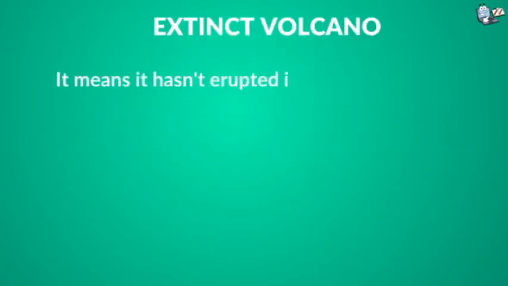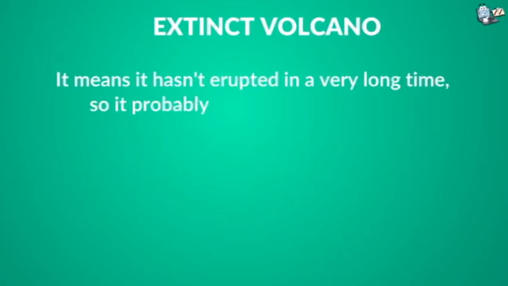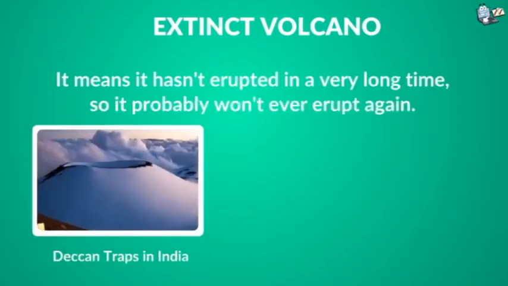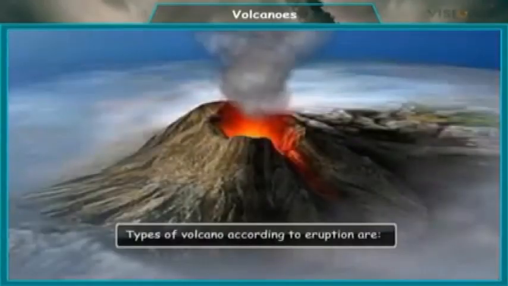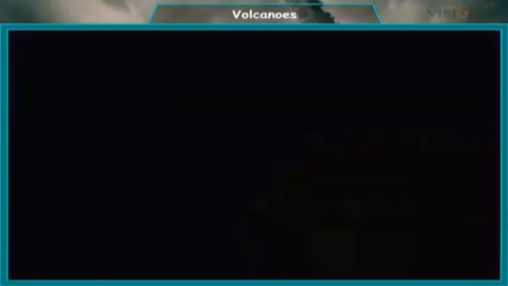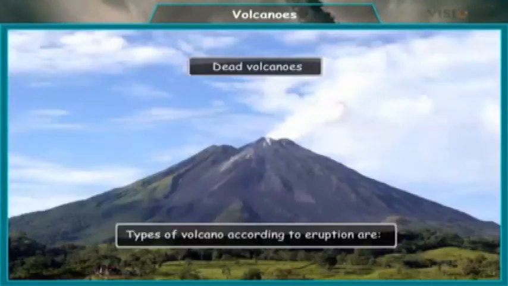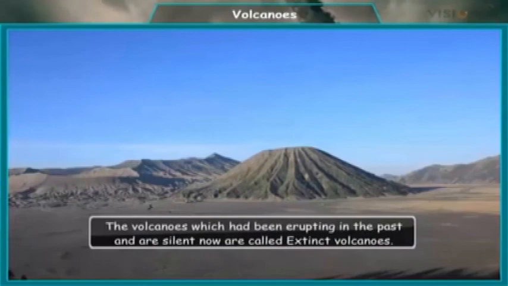Third, extinct volcano. It means it has not erupted in a very long time, so it probably won't ever erupt again. Deccan Traps in India and Mount Kilimanjaro in Tanzania are examples. So you can see the picture. These are the examples: active volcanoes, dormant volcanoes and extinct volcanoes.